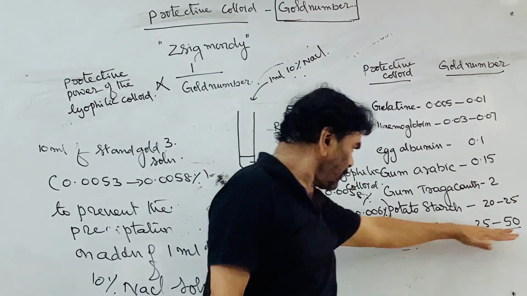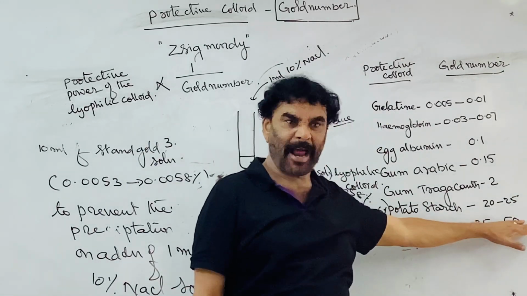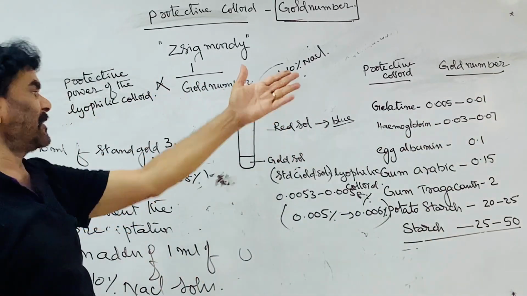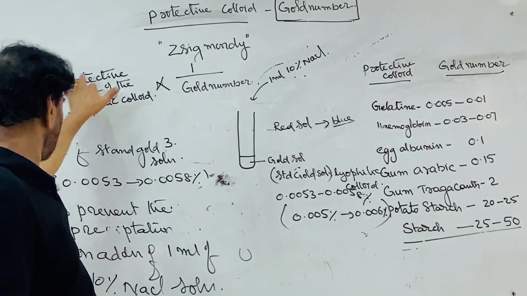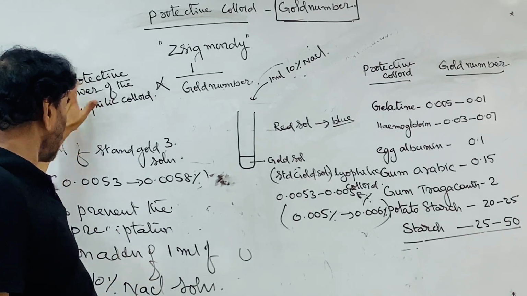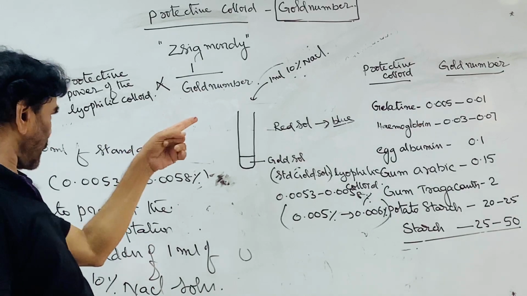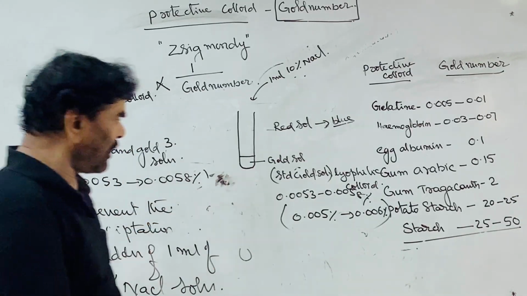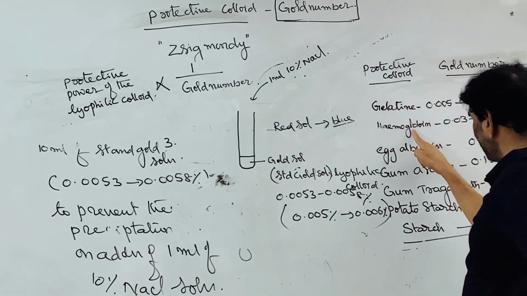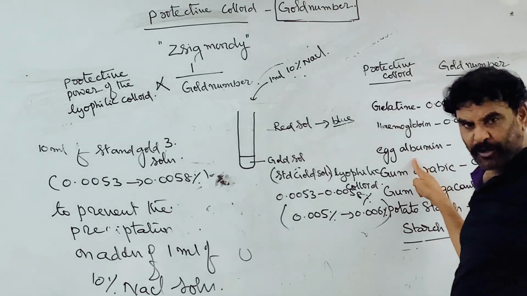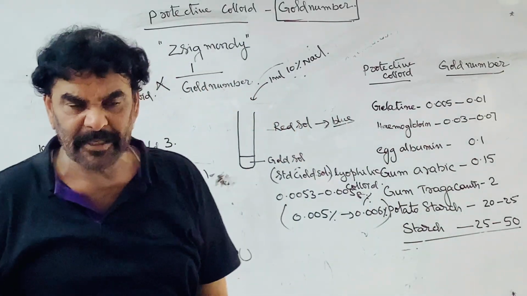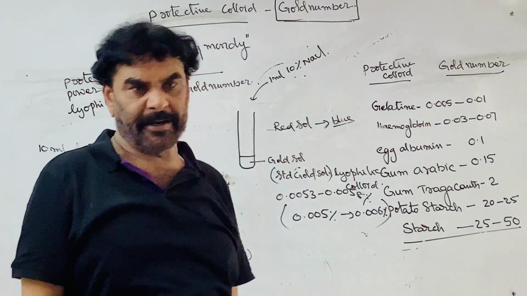The poorest protecting colloid requires 50 milligrams to be added, whereas here 0.01 milligrams is added. Therefore gelatin is the best protecting colloid compared to starch and the others. This is the increasing order of gold number and the decreasing order of protecting power of the different colloids.